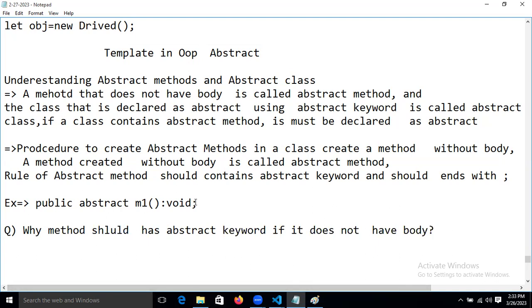See, it does not have a body. Body means open a curly bracket and a close curly bracket. But this abstract method doesn't have a body. Then why should it have the abstract keyword if it does not have a body?